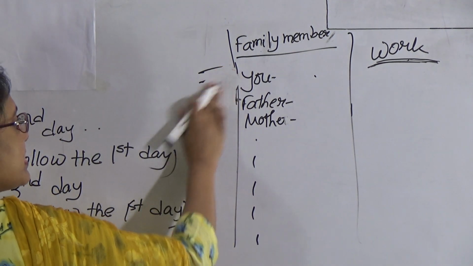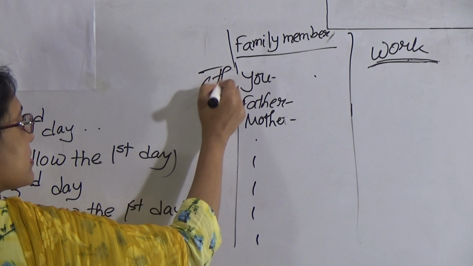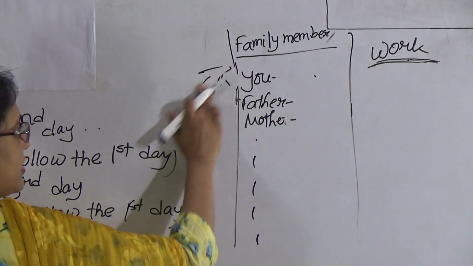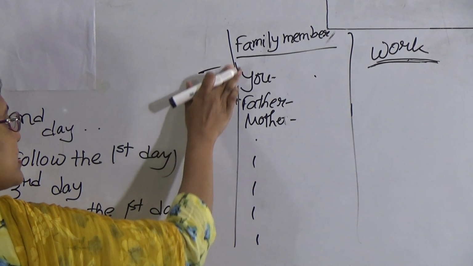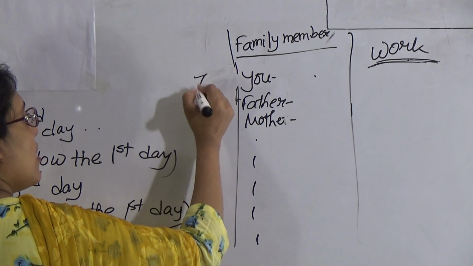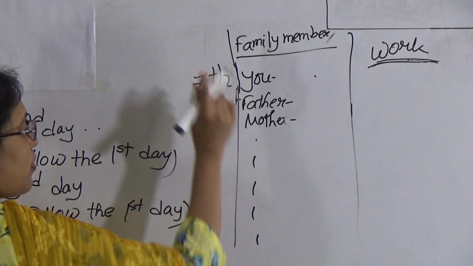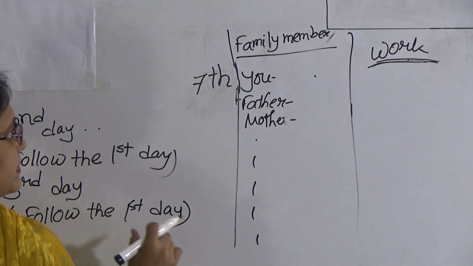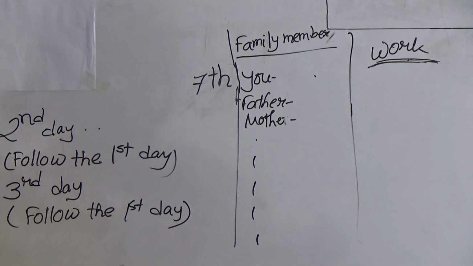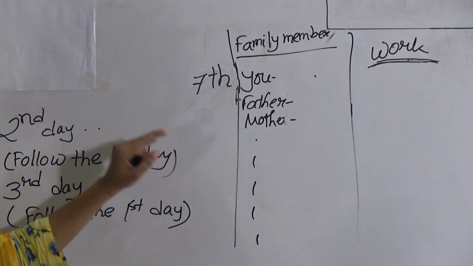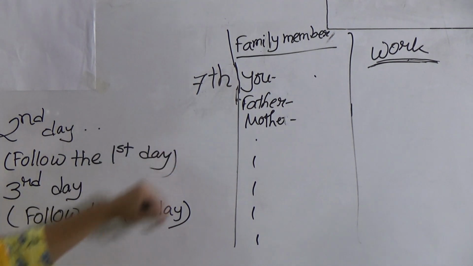And there are 7 days here. So this is the sixth. On the sixth day also you have to write this information. And on the seventh day also you have to write the same thing. That means you have to mention these points, this information. Their work may be different, but you have to mention at least 2 works. At least 2 works you have to add here.